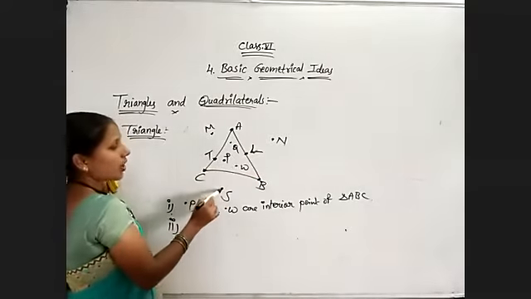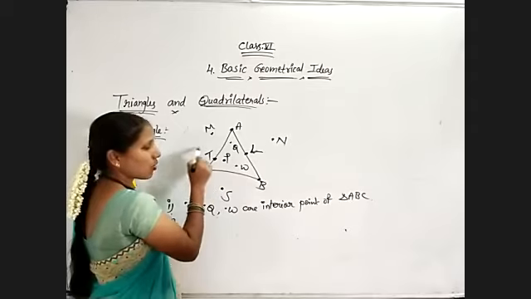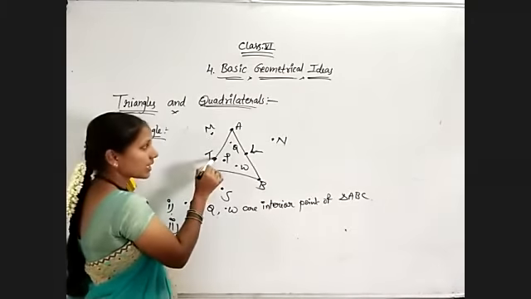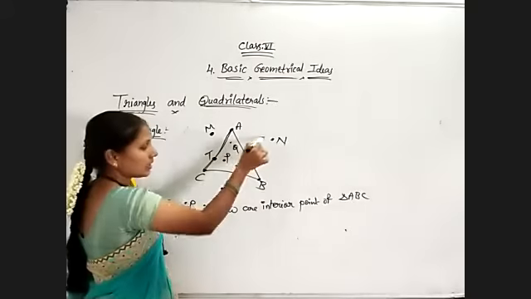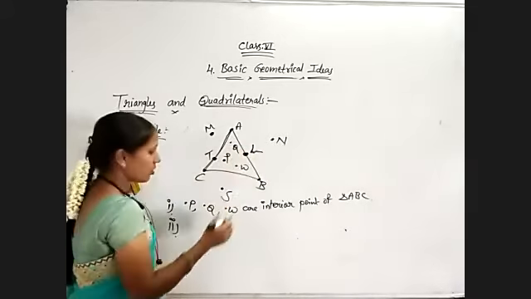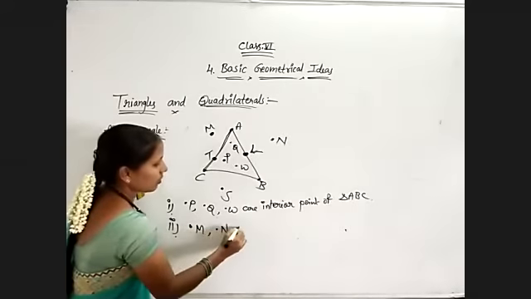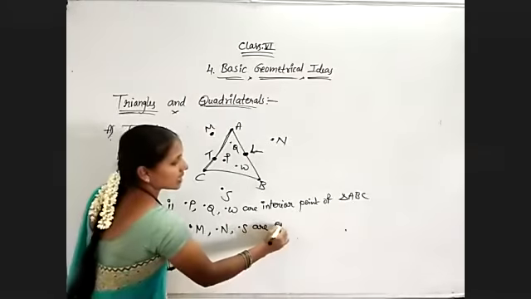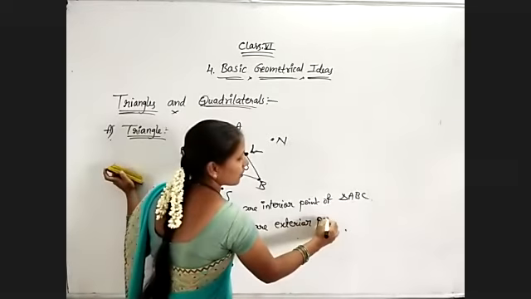Observe, point S is outside of the triangle. Point T is outside? No, point T is on the boundary. So outside: M, N, S. L is also on the boundary, not outside. So point M, point N, point S are exterior points. That's why these are the exterior points of triangle ABC.